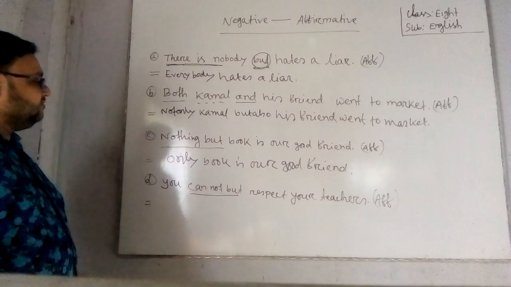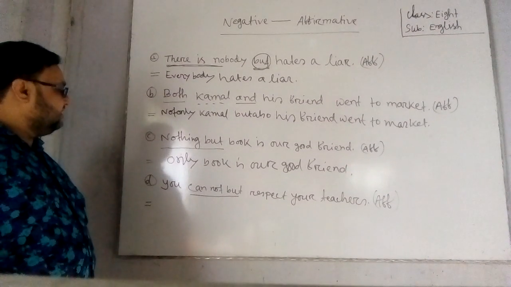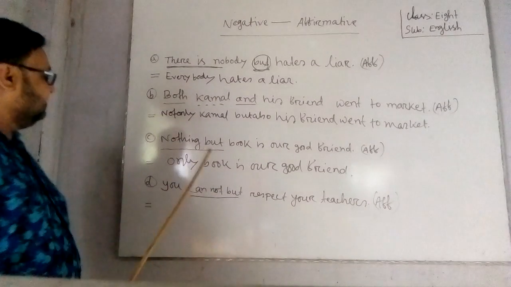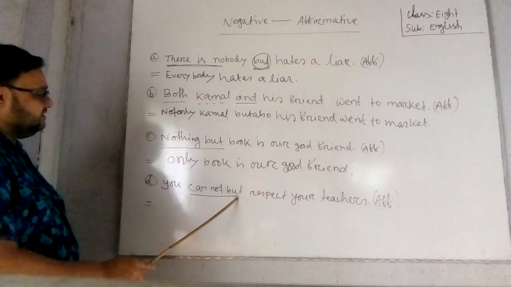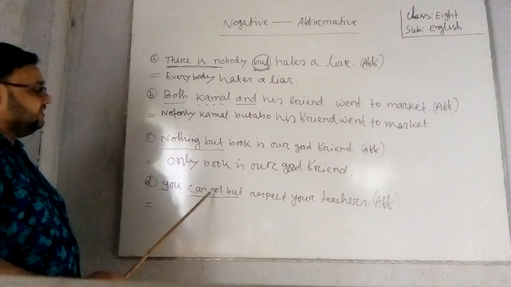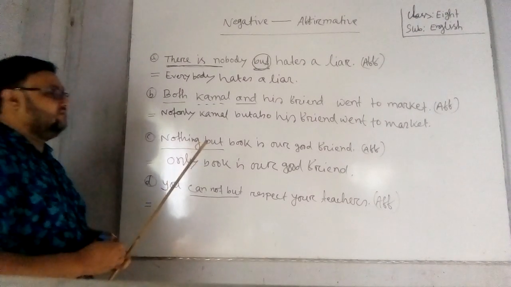Now the last sentence. I have written you cannot but respect your teachers. I have underlined cannot but. You can see cannot but I have underlined. If you want to make this sentence affirmative, instead of cannot but, you have to write down must.